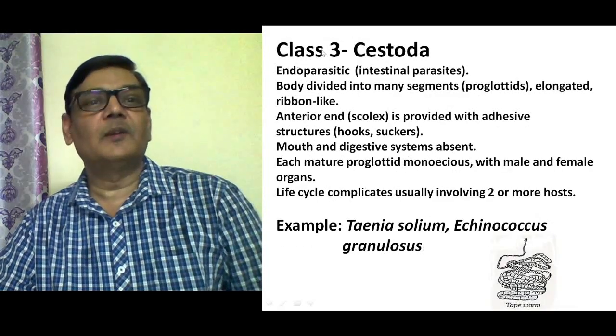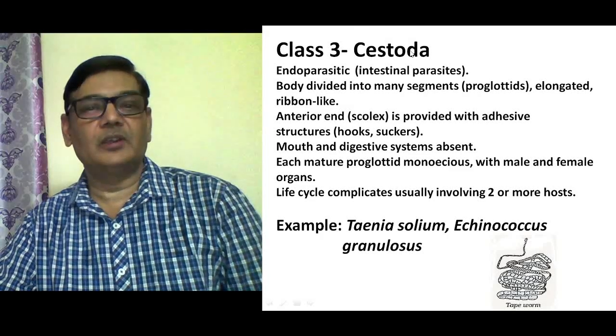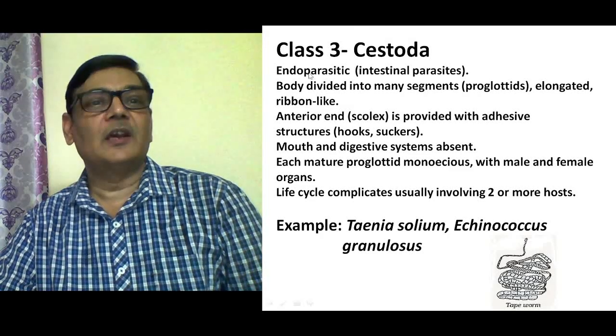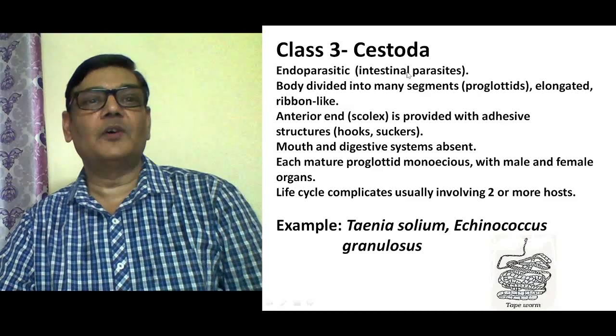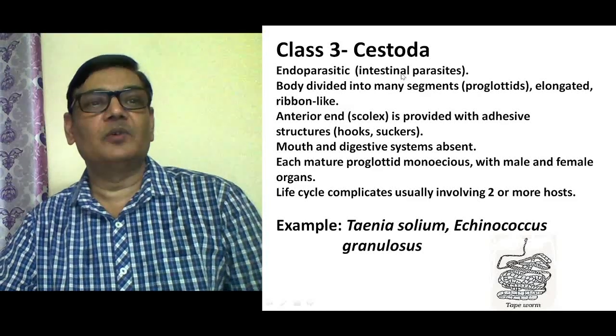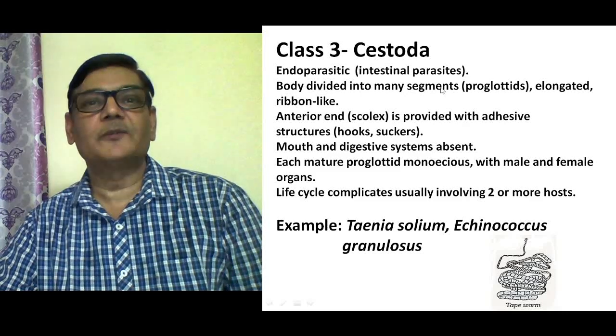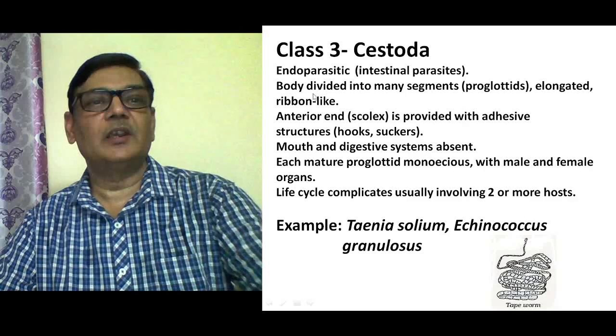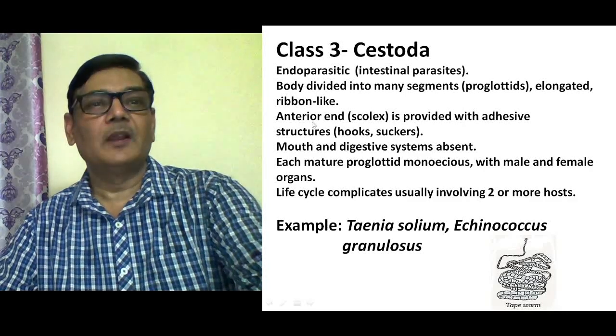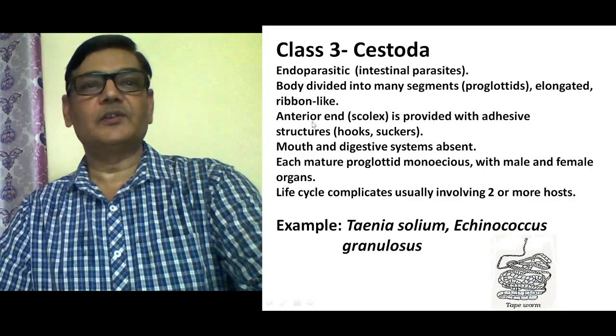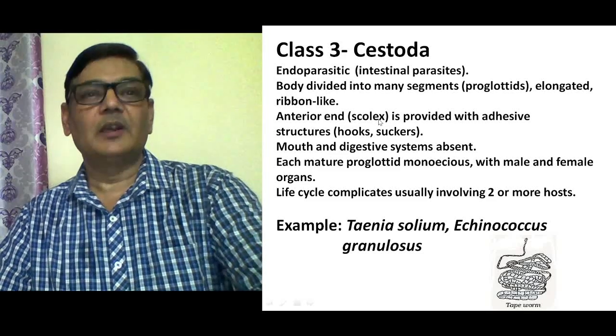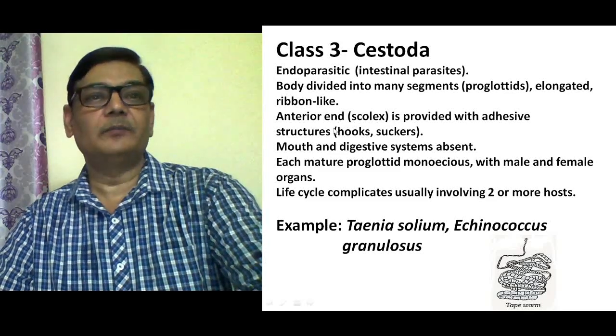Then the third one is Cestoda, that mainly includes the tapeworms. They are endoparasites found in the intestine of the host, and their body will be divided into many segments, which are also called proglottids, which are elongated and ribbon-like. Their anterior end is marked by the presence of a head.